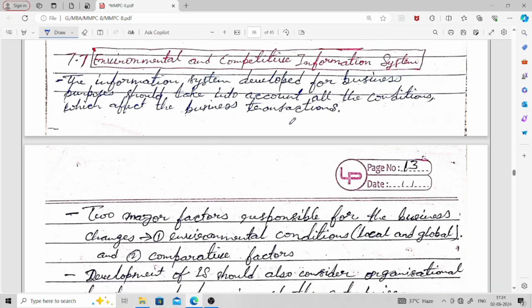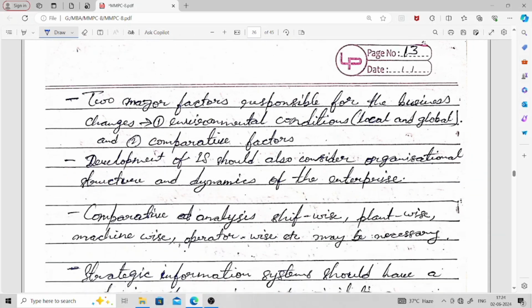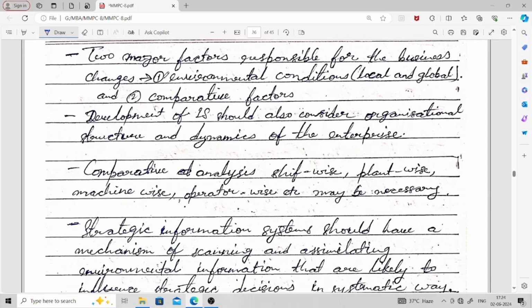There are two major factors responsible for business changes. First, the environmental condition, which may be local or global. And the second factor responsible for business changes is competitive factors.